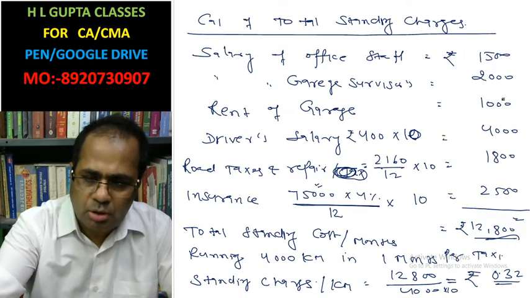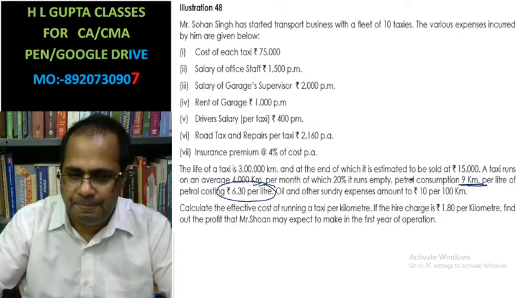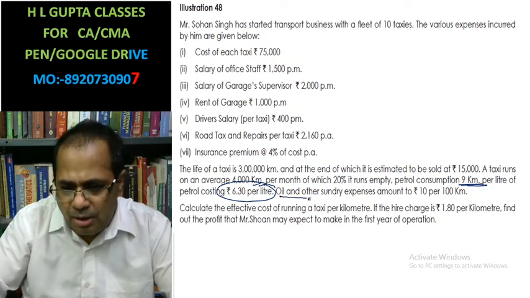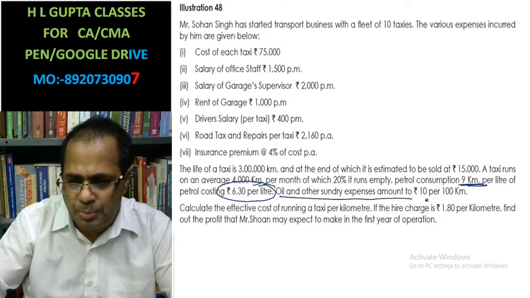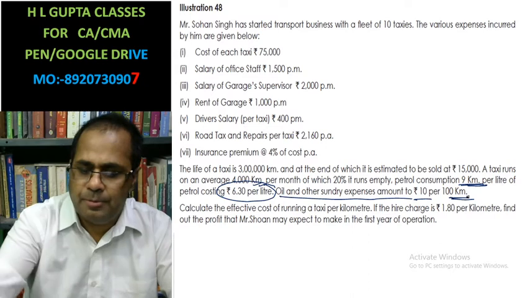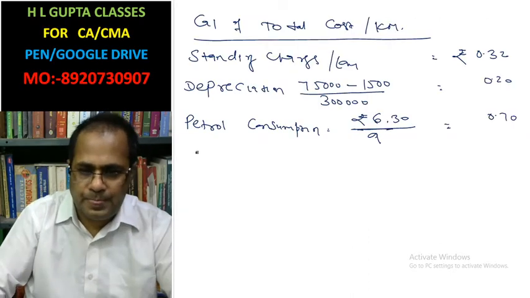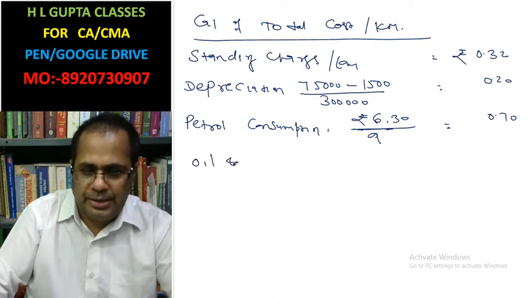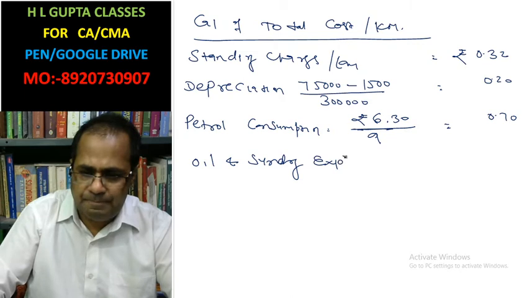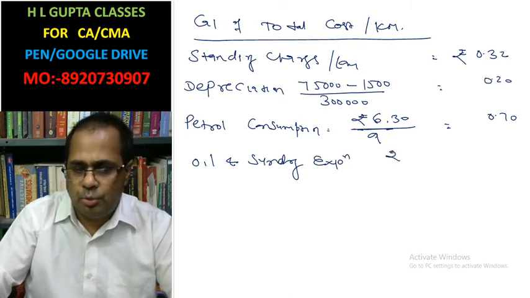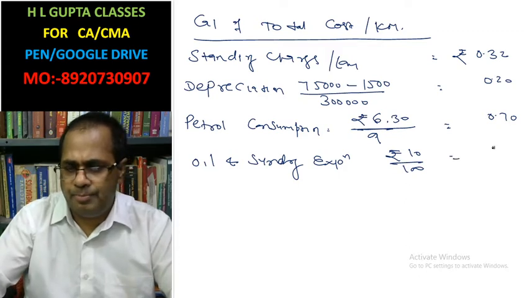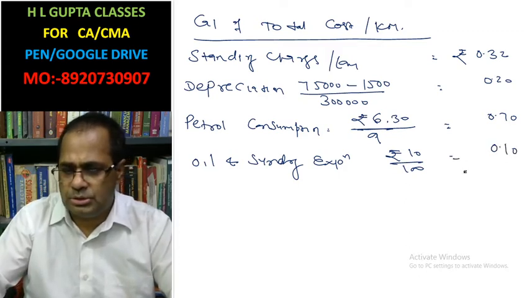Now the other cost is also given: oil and other sundry expenses amount to rupees 10 for 100 kilometer. Then it will be rupees 0.10.